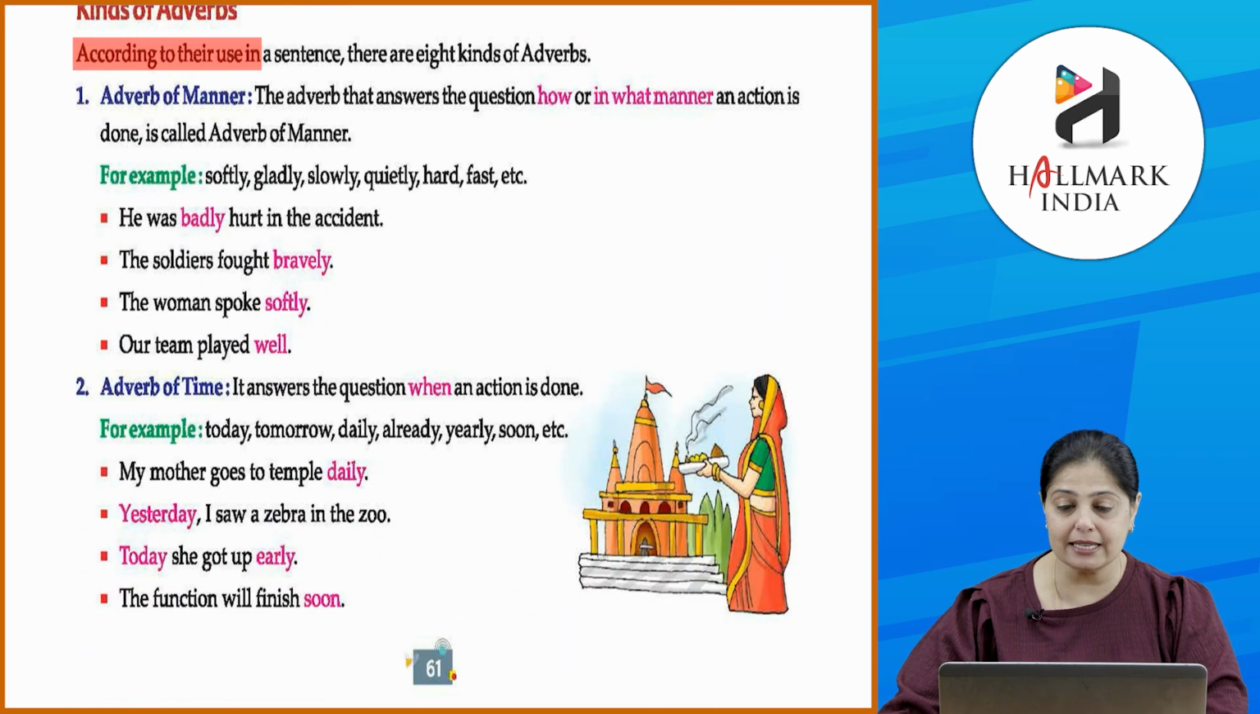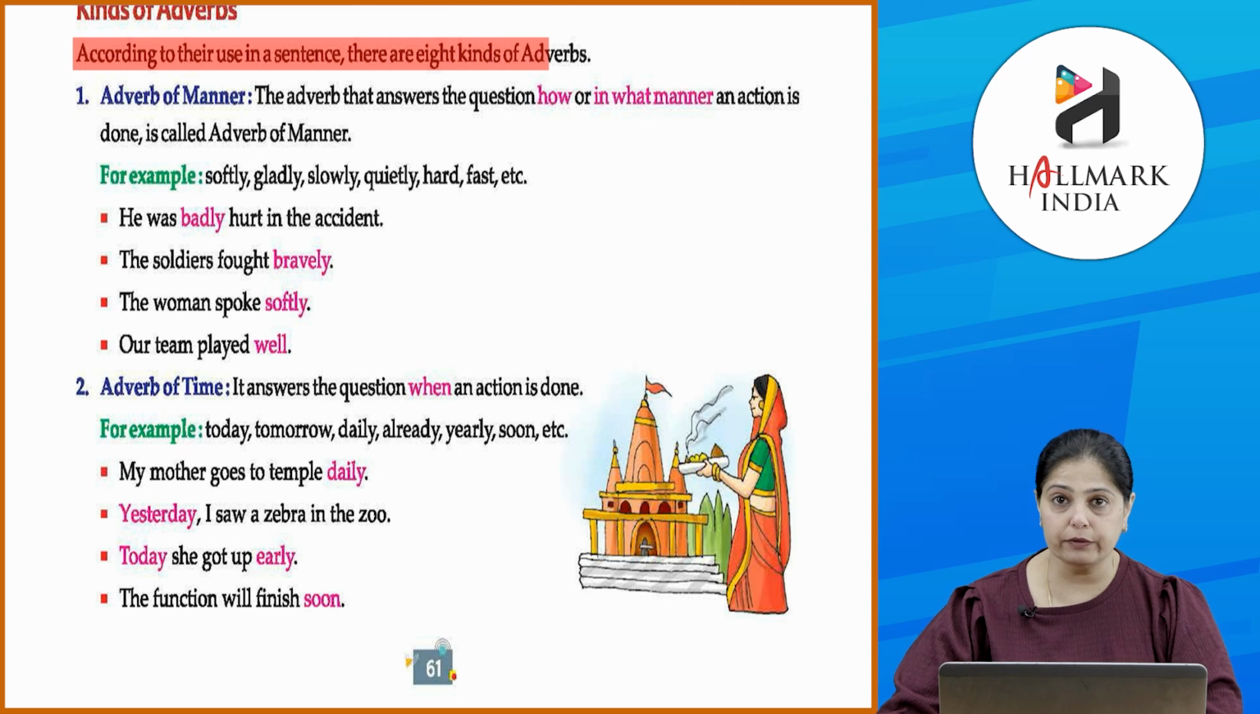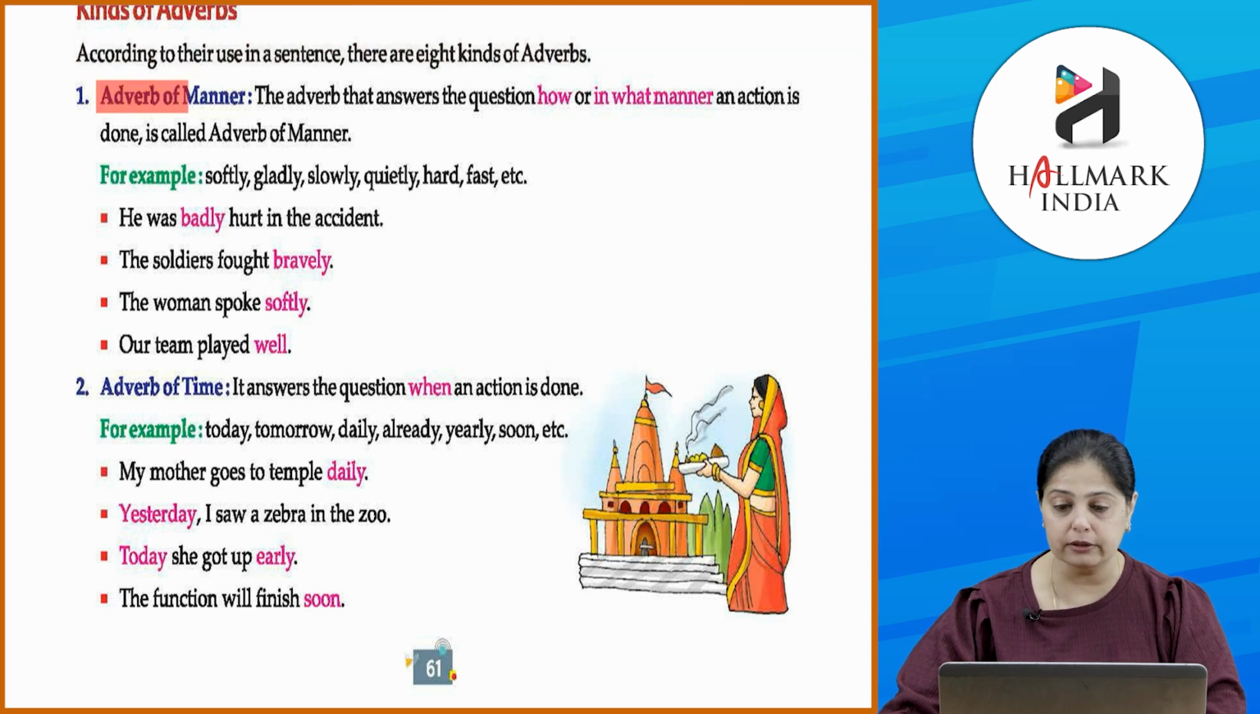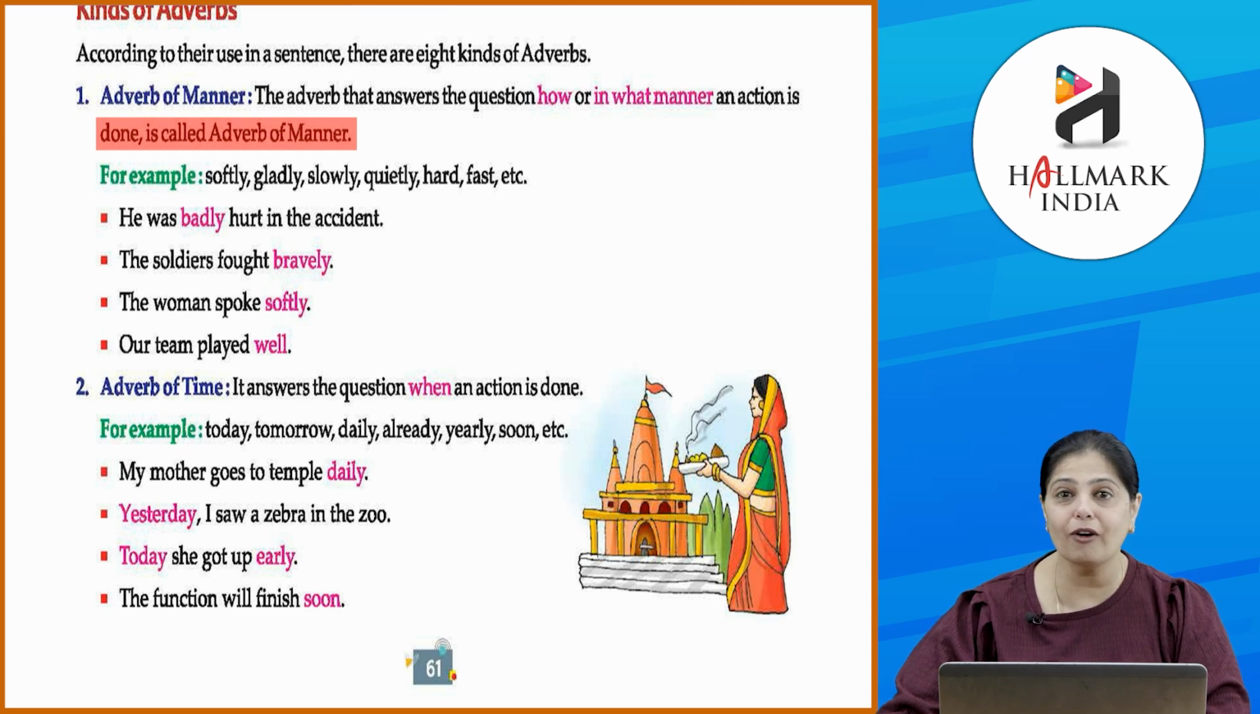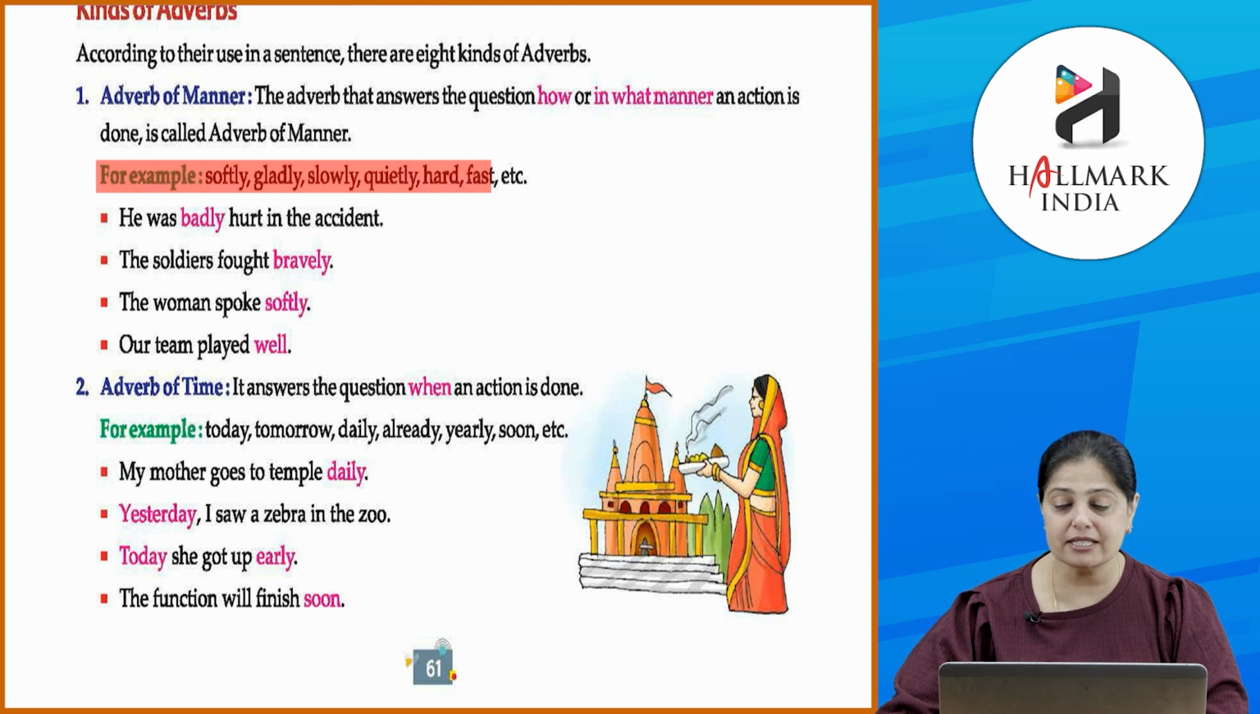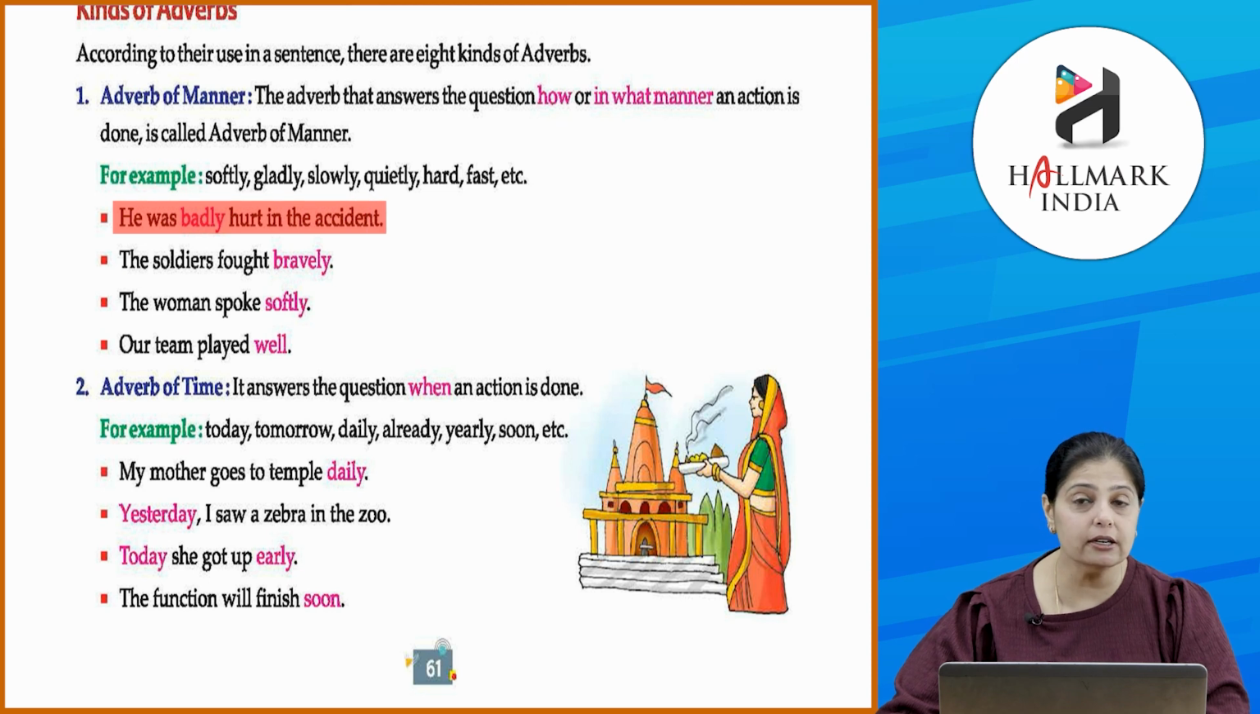According to their use in a sentence, there are 8 kinds of adverbs. First is adverb of manner. Okay, the adverb that answers the question how or in what manner an action is done is called adverb of manner. So whenever you want to find out this, you will ask the question in what manner or how. Okay, for example, softly, gladly, slowly, quietly, hard, fast, etc. So he was badly hurt in the accident. How was he hurt? He was badly hurt in the accident.